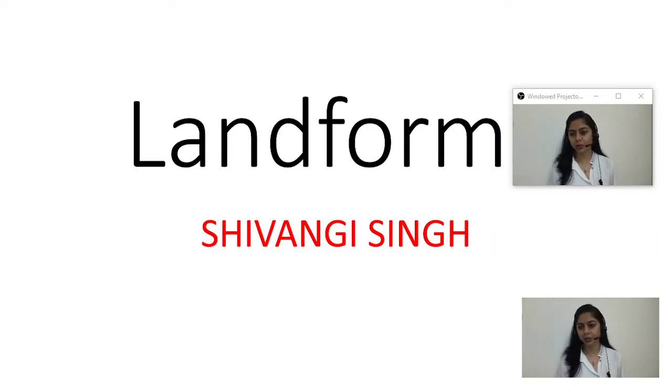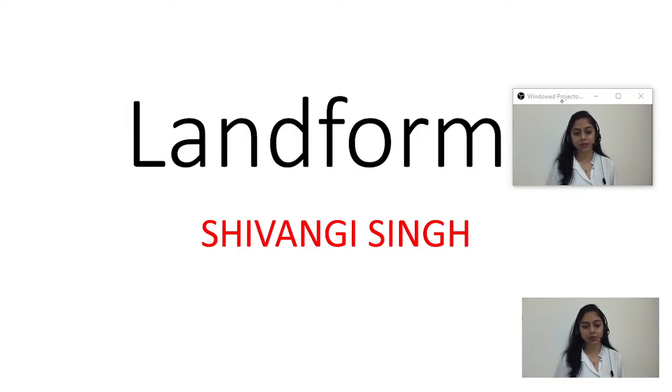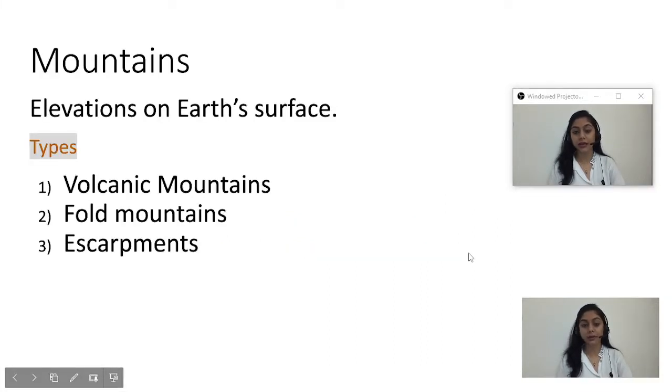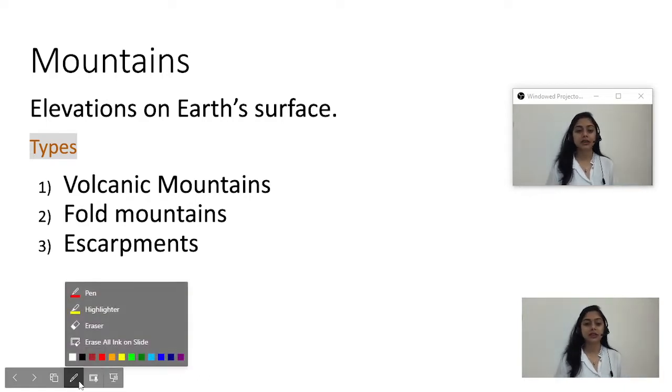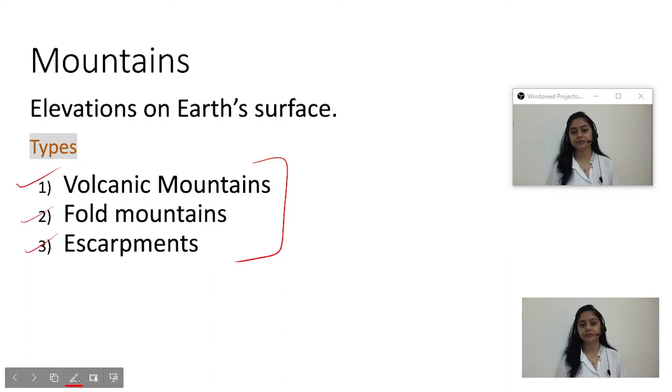So what are mountains? When this word comes, generally some elevated portion comes to our mind. So the same is here. An elevated portion on earth's surface is simply known as a mountain. Now, how these mountains are formed, that is also an important point. On the basis of the formation, there are three categories: volcanic mountain, fold mountain, and escarpments.